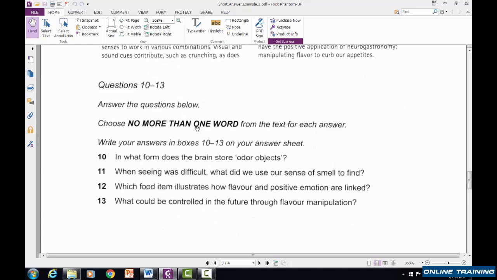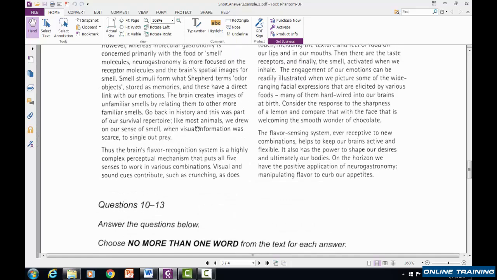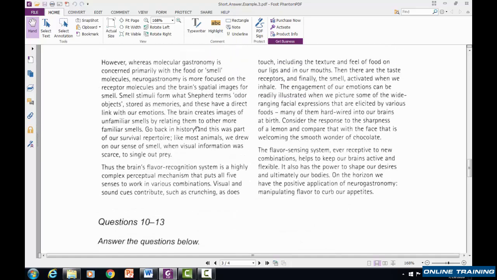11 says, when seeing was difficult, what do we use our sense of smell to find? When seeing was difficult. Here we go. Visual. That's the same as seeing. And scarce. That's the same as difficult. That's our sentence. Like most animals, we drew on our sense of smell when visual information was scarce to single out prey.